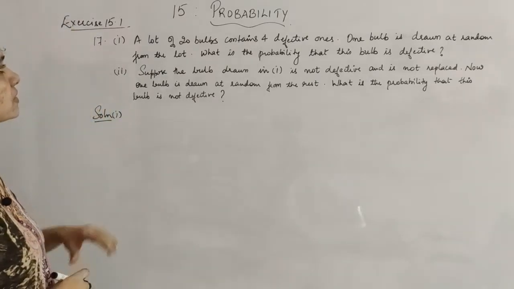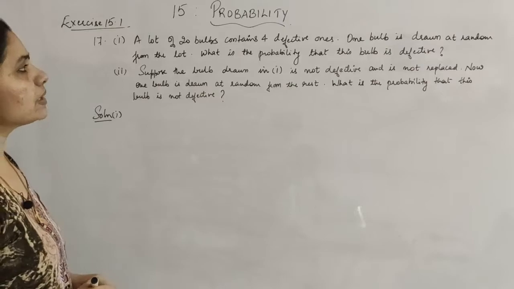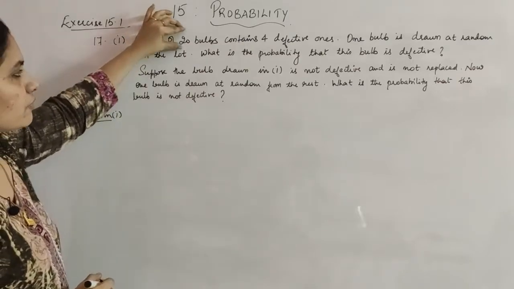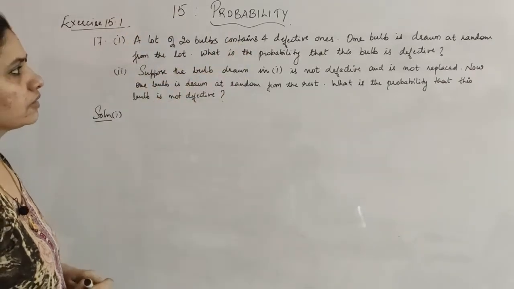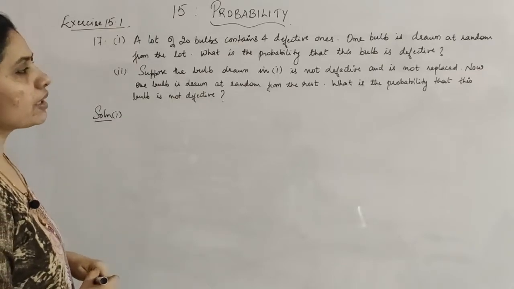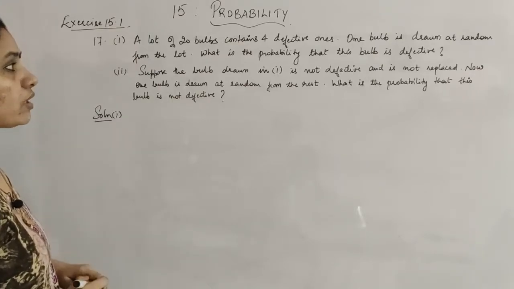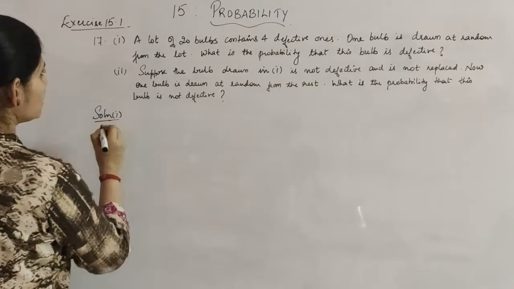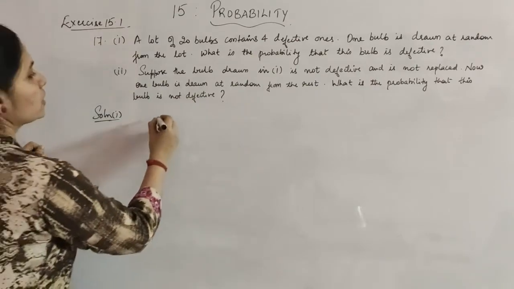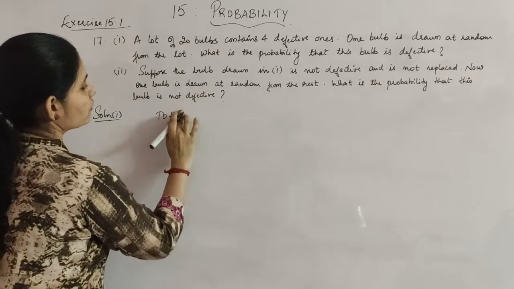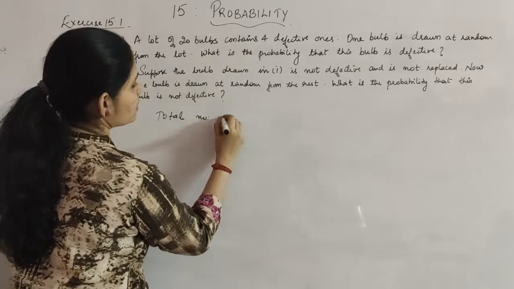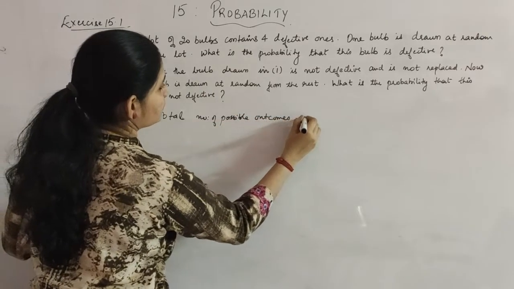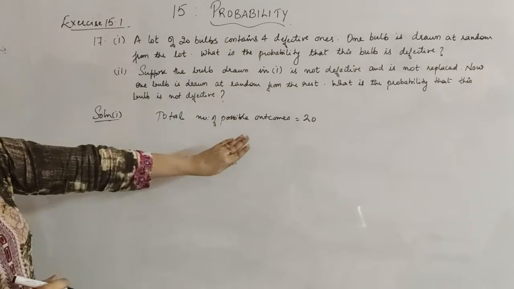Question number 17: first one, you have a lot of 20 bulbs which contains 4 defective ones. So in total you have 20 bulbs, and out of which 4 are defective. So the remaining 16 are non-defective. One bulb is drawn at random from the lot. What is the probability that this bulb is defective? So first we will solve the first one, that is, when you have the total number of possible outcomes as 20. 20 bulbs is your total number of possible outcomes.